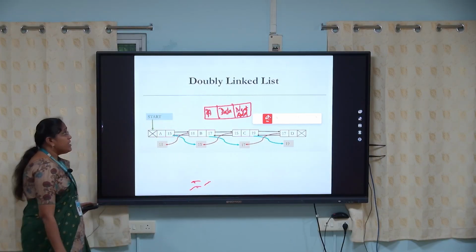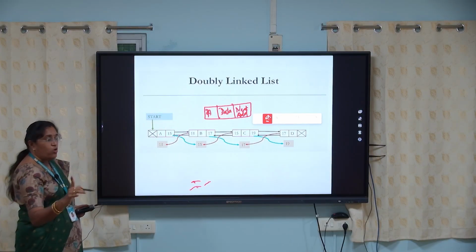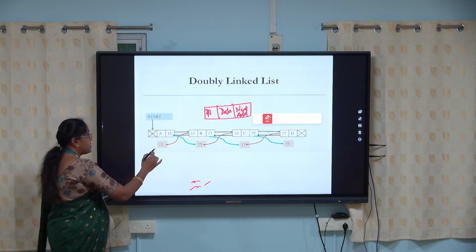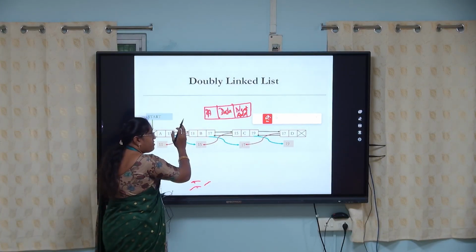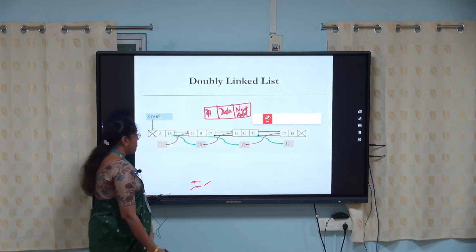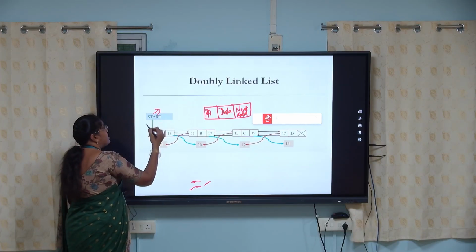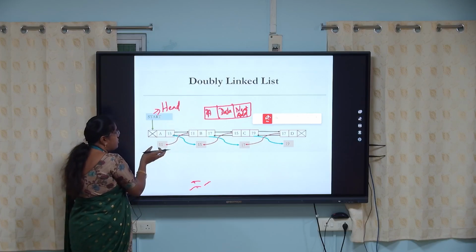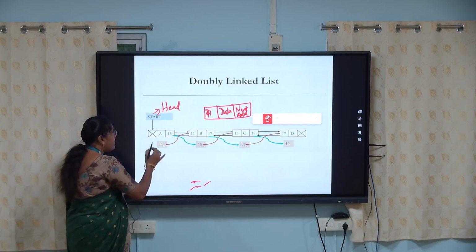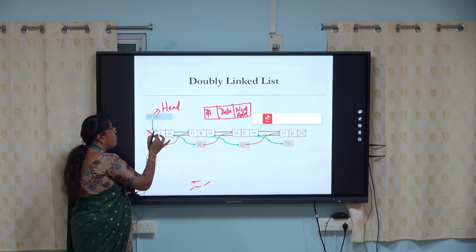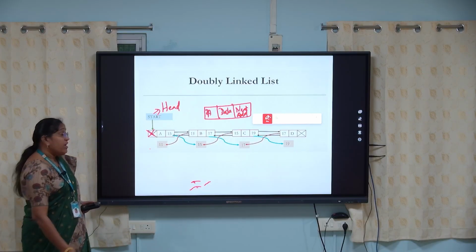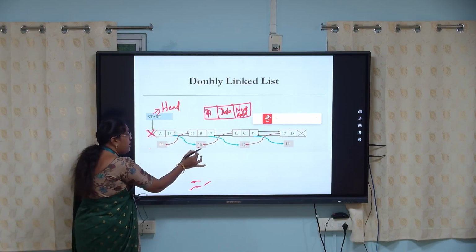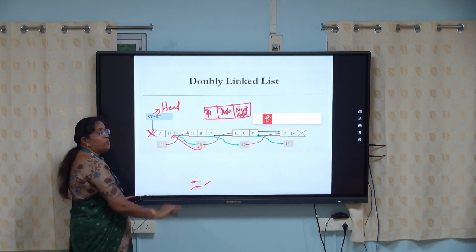So in a doubly linked list, the node contains 3 parts: one is the data, one is the previous node address, and one is the next node address. The start node is the head node. It stores the first element, the first node address here. In the first node, we have no previous node address. In the next node address, we store the next element's node address.